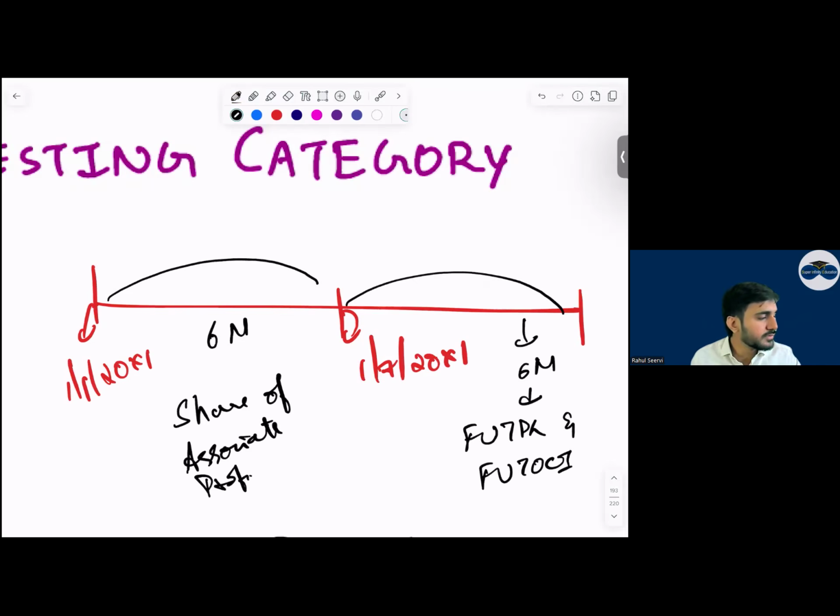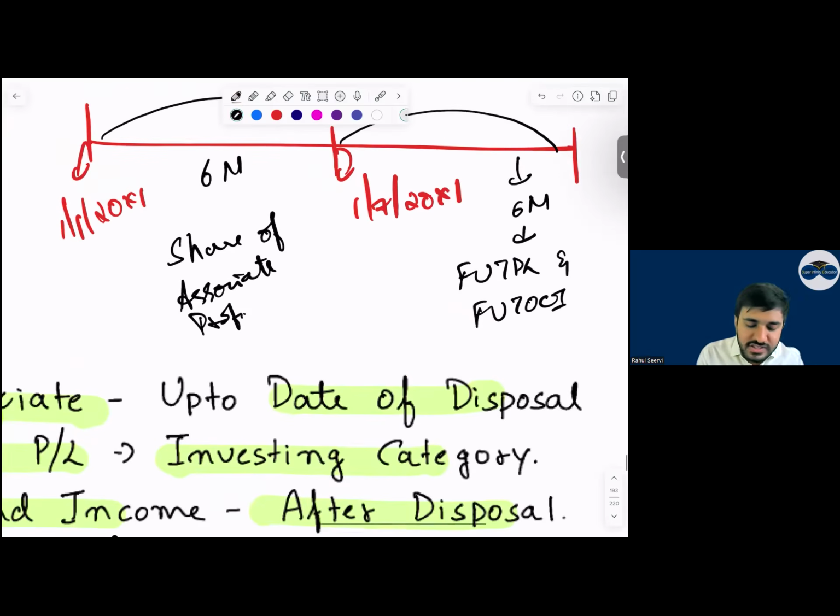Am I right or not? Now, in the balance sheet, will you recognize the carrying amount of associate or will you remove it after 6 months? After 6 months you have to remove it, right? Yes or no?